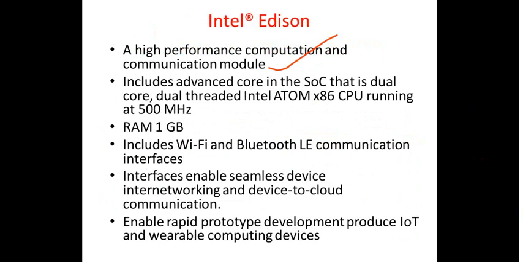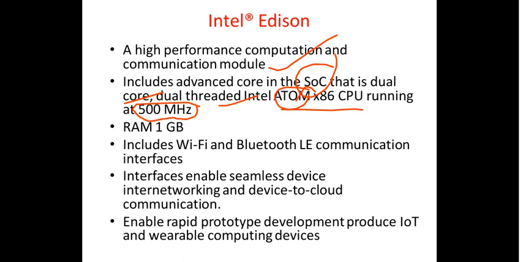CPU which is running at 500 megahertz, right? It's a dual core, and it is based on the Atom. We have seen in the case of Intel Galileo, it is based on the Quark. Here it is based on the Atom x86. There it was Quark. Running at 500 megahertz, whereas that one had a maximum frequency of 400 megahertz, right?